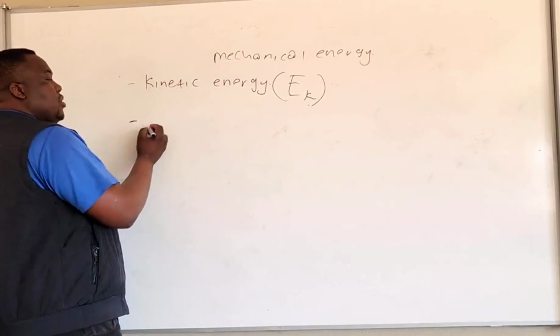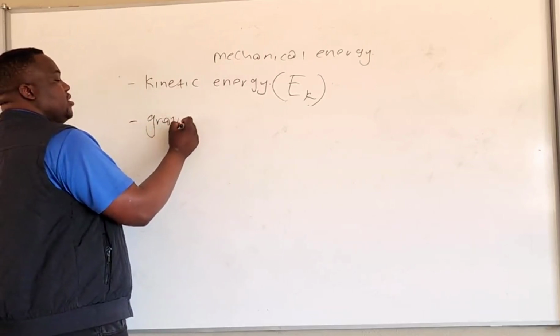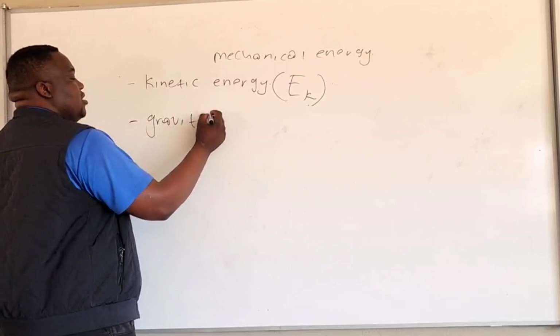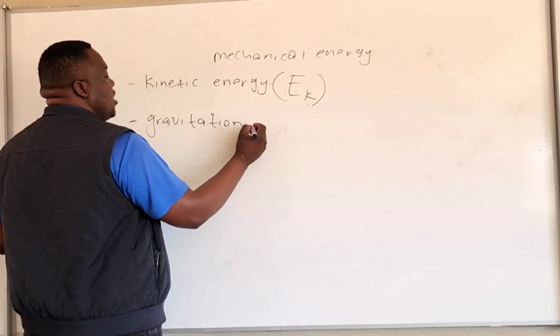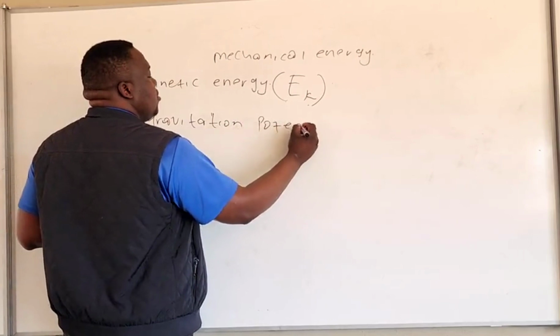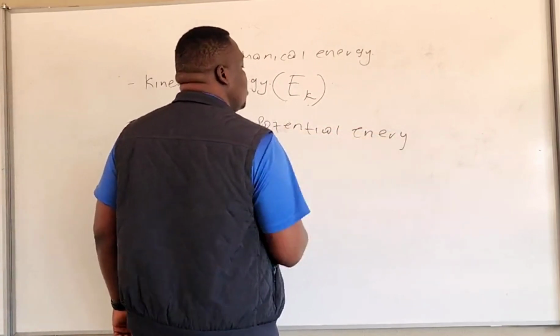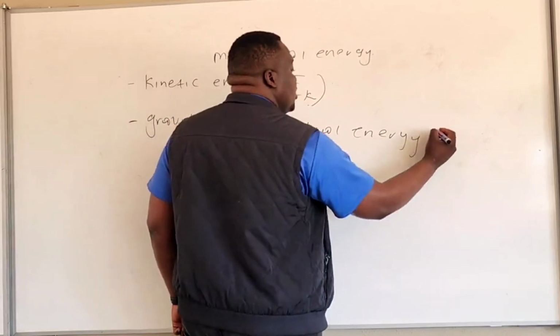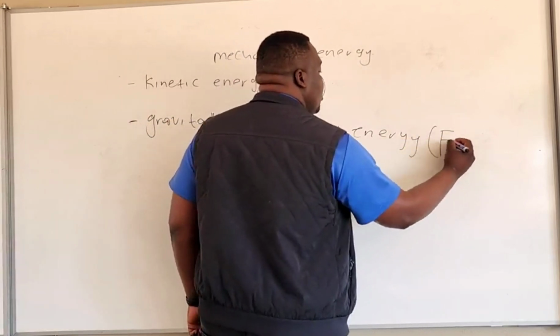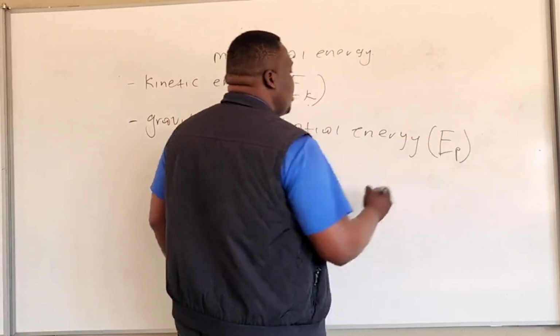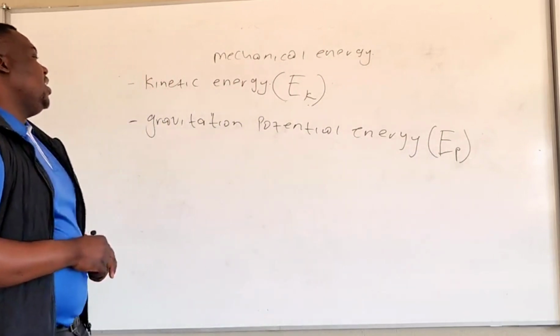Number two is what we call the gravitational potential energy, which is represented by EP.